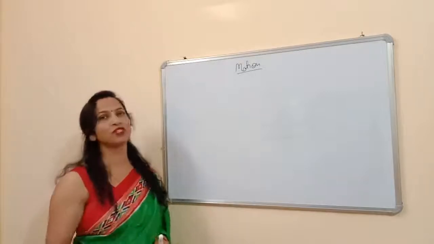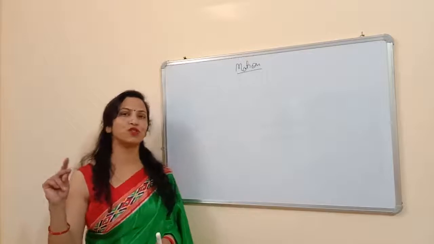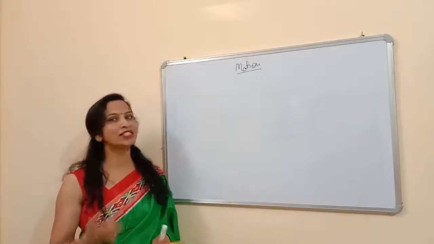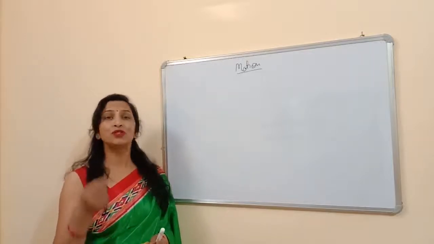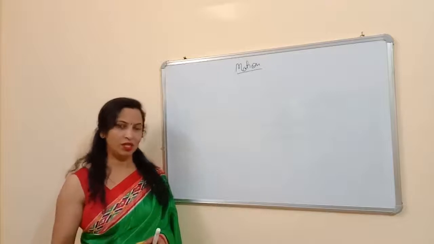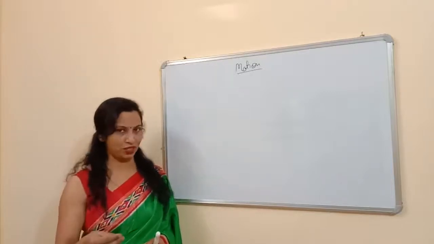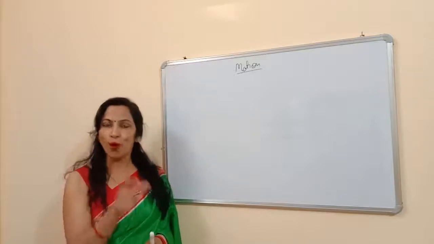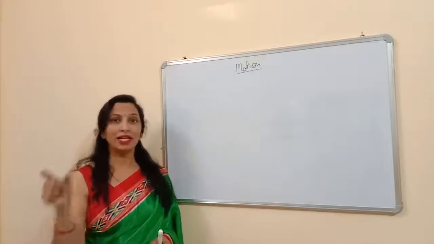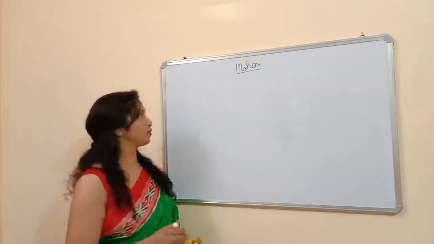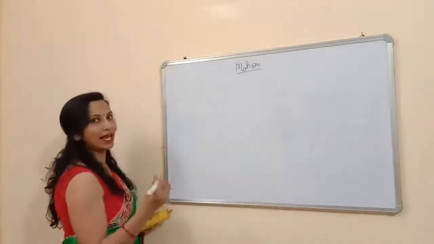Suppose you are not going to change your velocity. Suppose you are moving with a velocity of 2 meter per second and you do not change your velocity. It means you don't have acceleration. So for acceleration, you should change your velocity. So in case the body changes its velocity, it has an acceleration. So now we are talking about the acceleration.